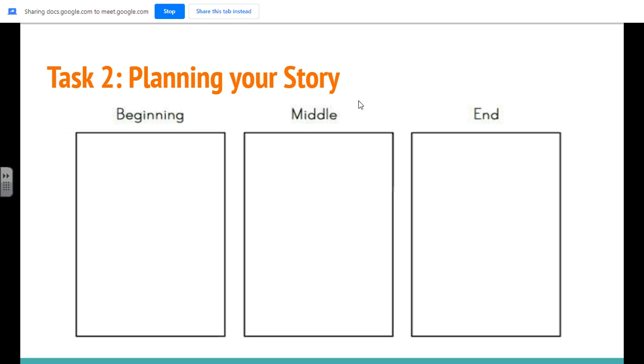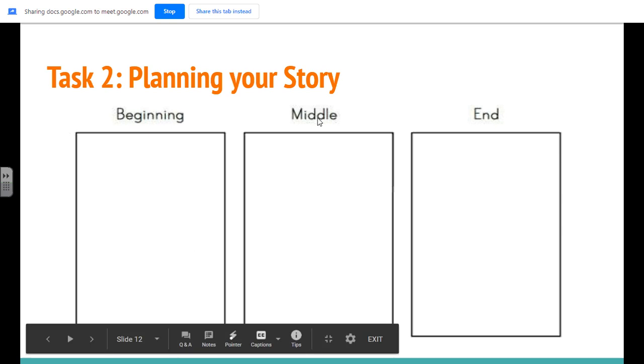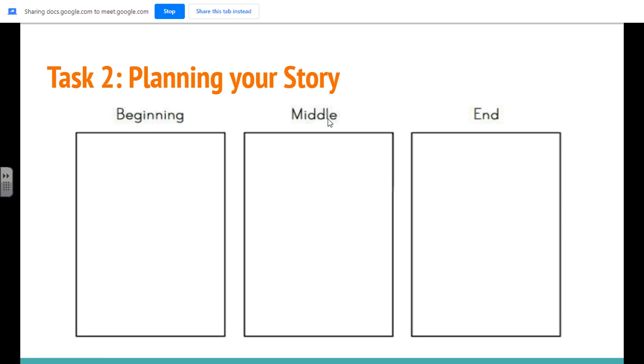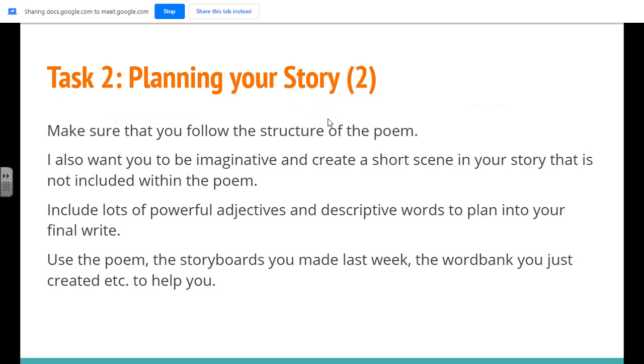Bess. Okay, you can use any of the story openers that you've done before as your beginning bit if you want to. If you liked one of your ideas a lot, feel free to do that. So make sure that when you're actually planning your story that you're following the structure of the poem, so you're not going off on a complete tangent and writing about something that does not relate to the poem at all.